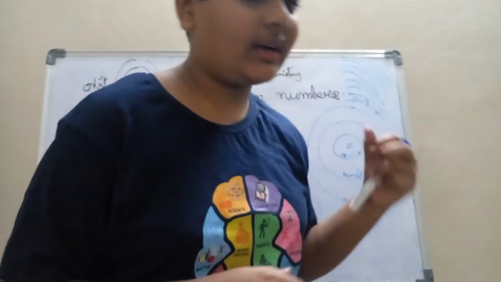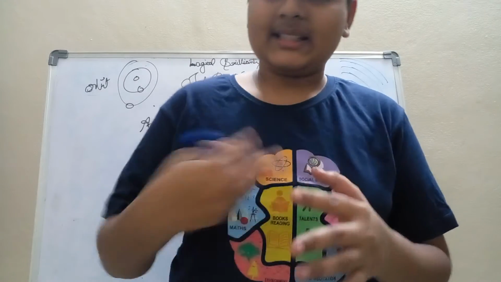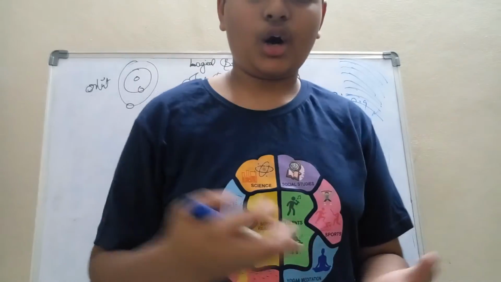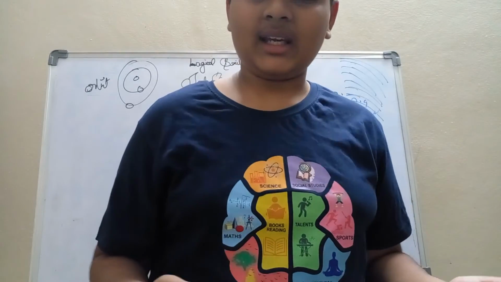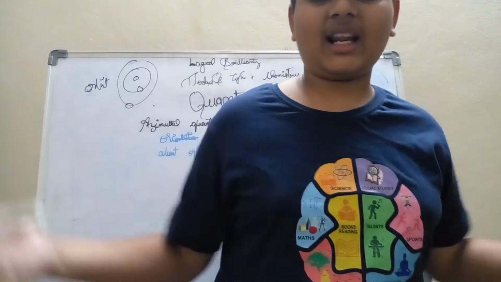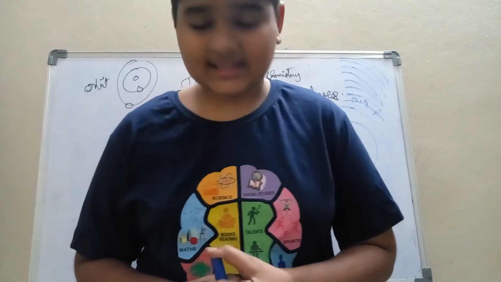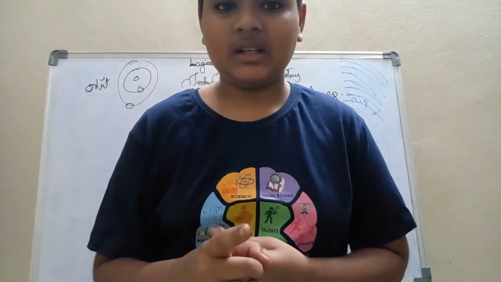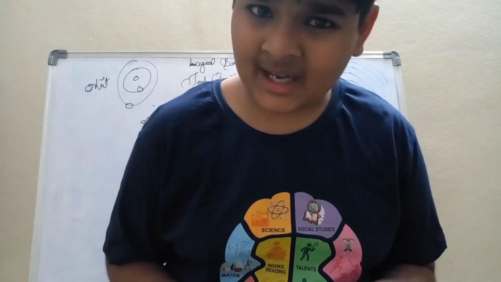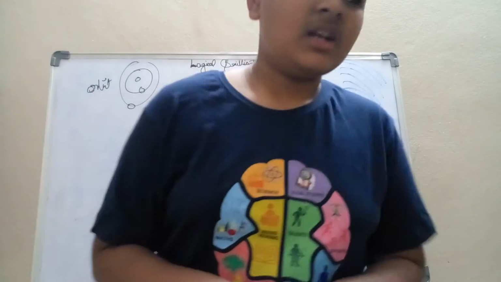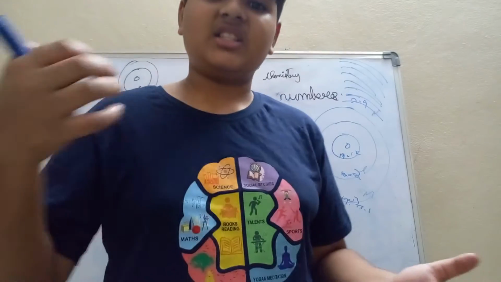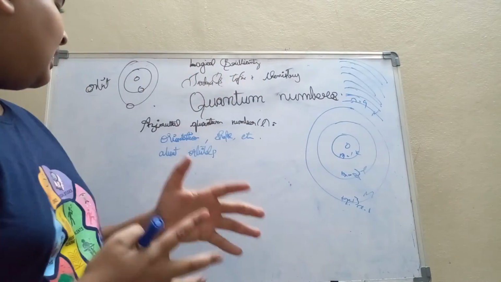But the azimuthal quantum number tells the shape, size, orientation, or the geometry, like octahedral, tetrahedral, etc. So I think you have understood the difference between the principal quantum number and the azimuthal quantum number. The azimuthal quantum number describes the shape, size, orientation, etc.